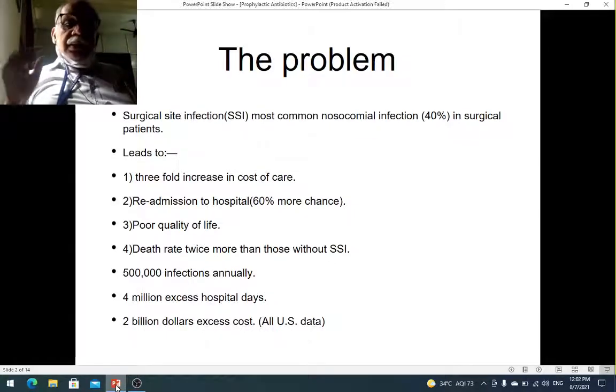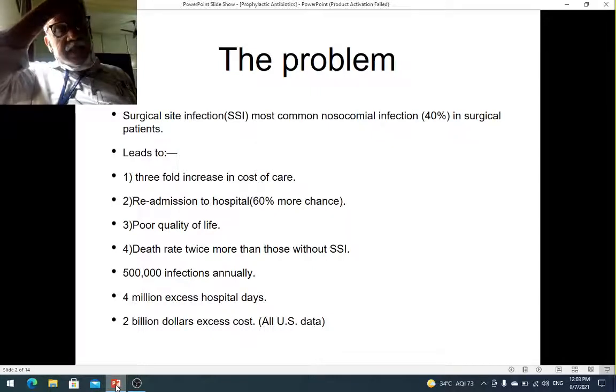So, surgical site infections, that is SSIs, is one of the commonest causes of nosocomial infections. It forms about 40% of nosocomial infections in a surgical patient. So obviously there's a big problem, isn't it? And what happens if you have a surgical site infection?